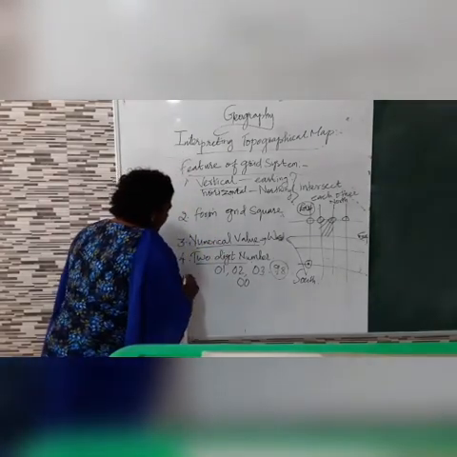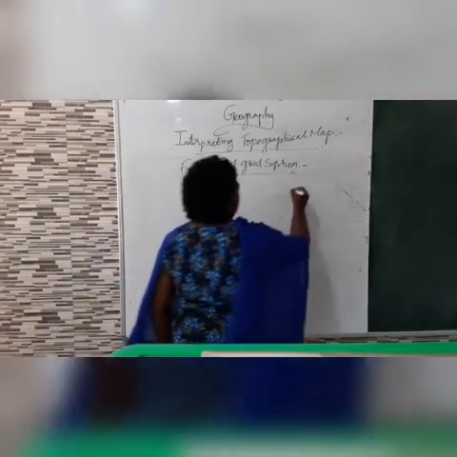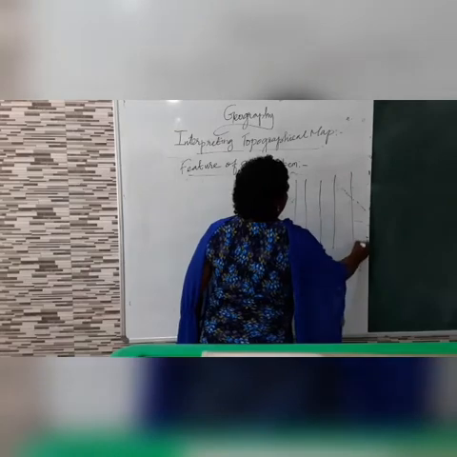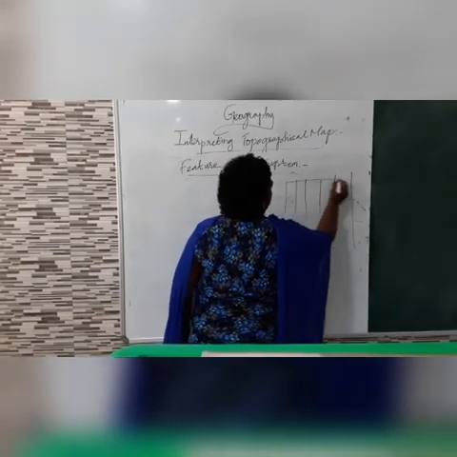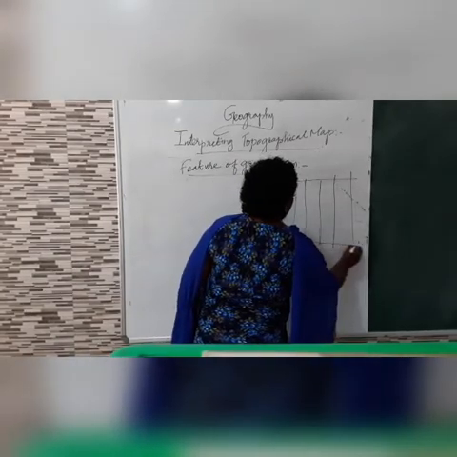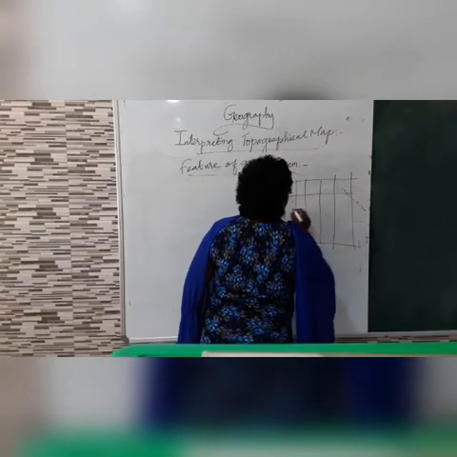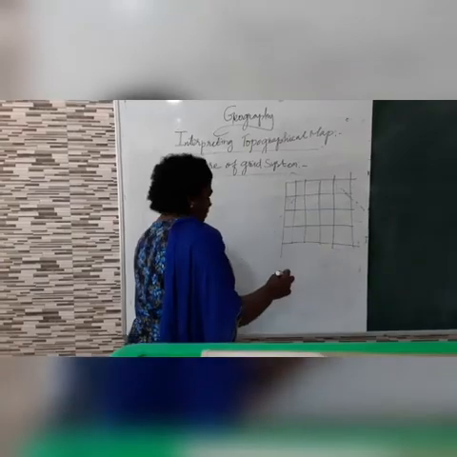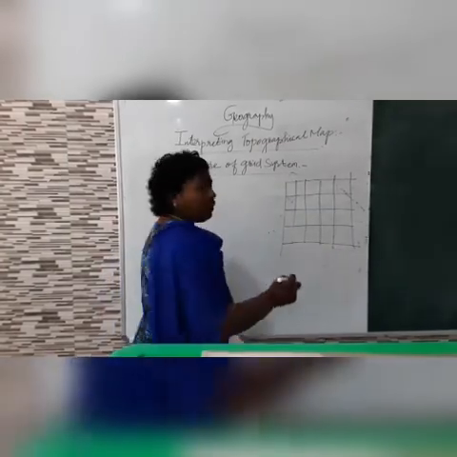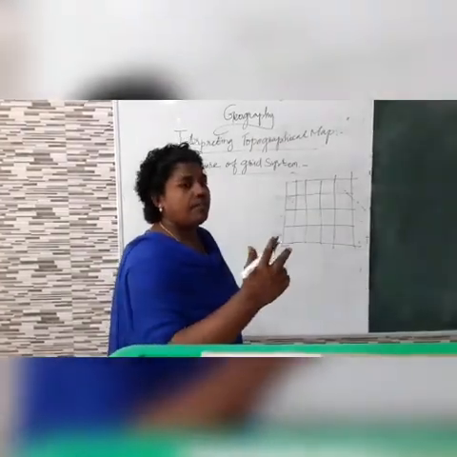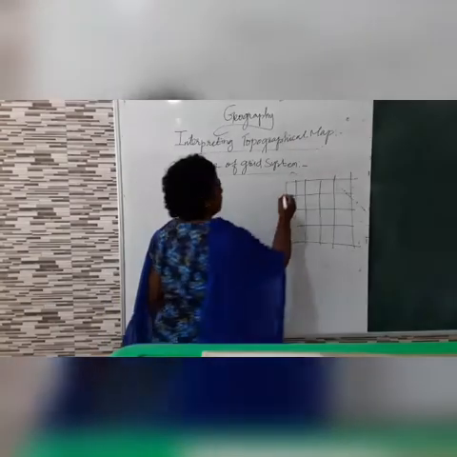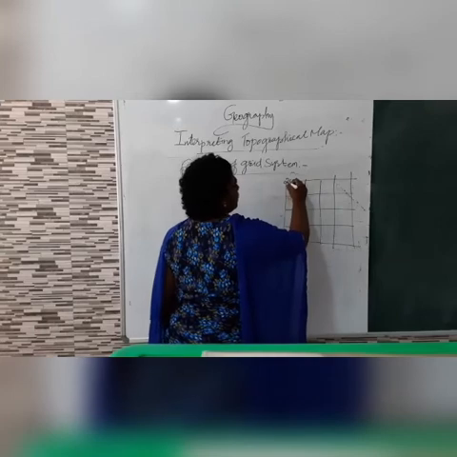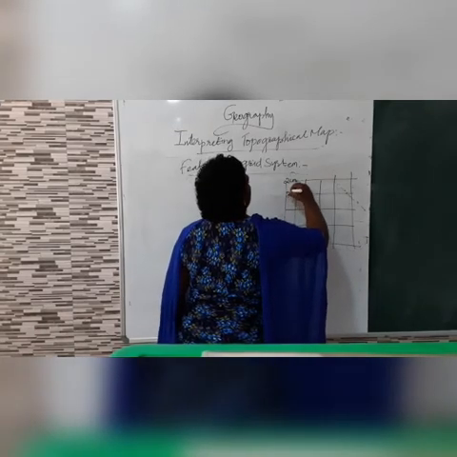The fifth point is that the easting and northing lines are drawn with a distance of 2 centimeters. What is the distance of easting and northing? A distance of 2 centimeters.